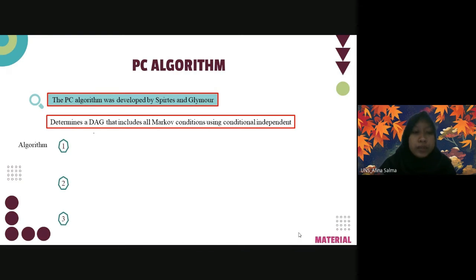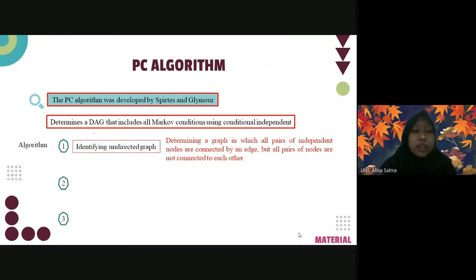The PC algorithm consists of three phases. First is identifying undirected graph. The purpose of this phase is determining a graph in which all pairs of dependent nodes are connected by an edge, but all pairs of independent nodes are not connected to each other.